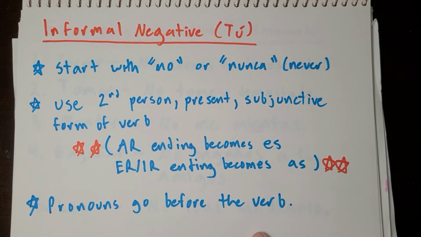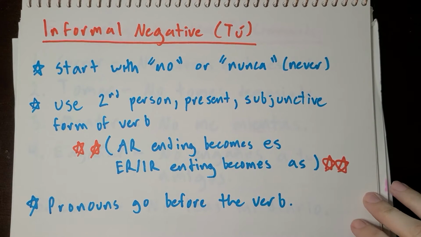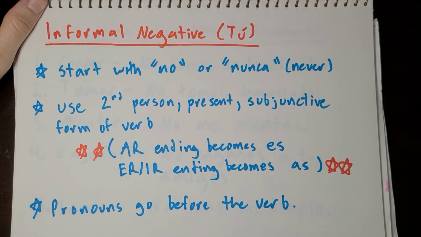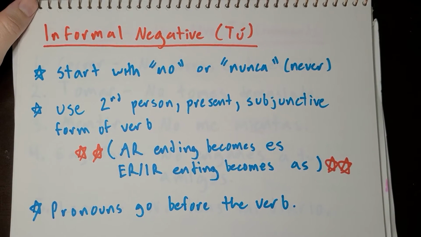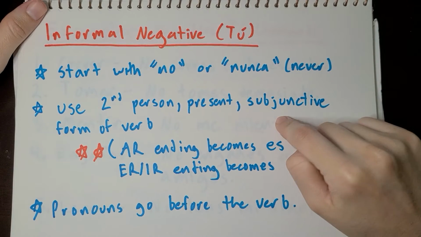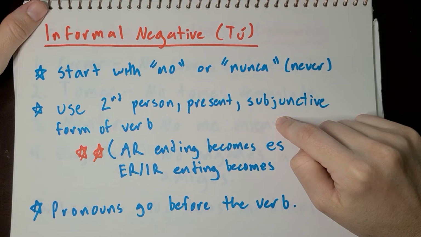All right. And when you're creating an informal negative command, the pronoun goes before the verb. Also, we'll go back to this later, but for irregular verbs, it's just going to be the exact same as the second person present subjunctive form of the verb.